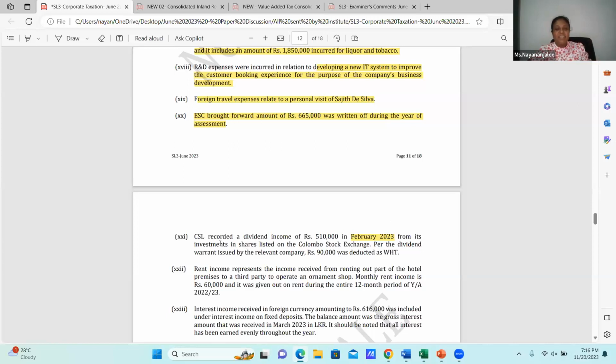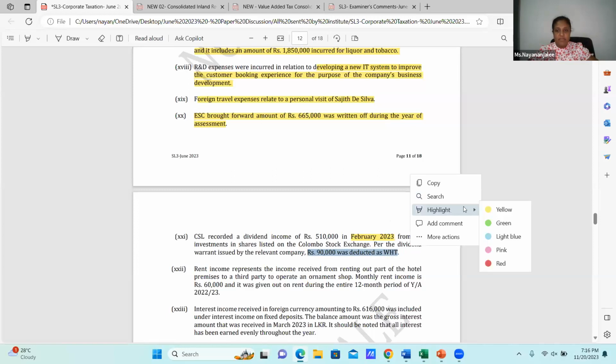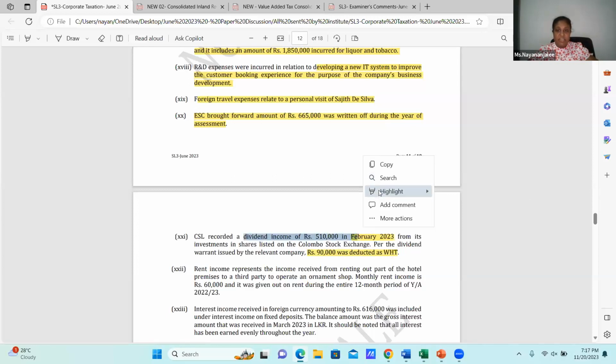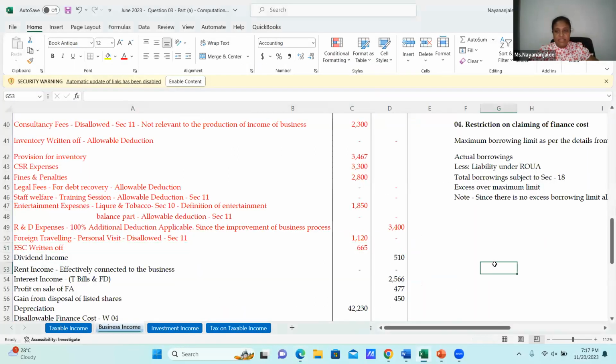Per the dividend warrant issued by the relevant company, rupees 90,000 was deducted as WHT. What is this 90,000? The dividend income is 510, which I have received. Now, if the 90,000 is 15%, what is the 100%? It's 600,000.